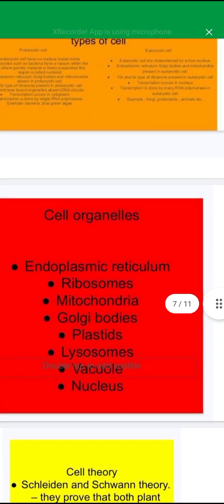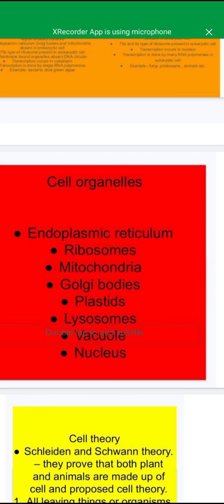Now, cell organelles. There are various cell organelles present in the cells, like endoplasmic reticulum, ribosomes, mitochondria, Golgi bodies, plastids, lysosomes, vacuoles and nucleus. Endoplasmic reticulum is a network of membranous canals filled with fluid. There are two types: rough endoplasmic reticulum and smooth endoplasmic reticulum. Rough endoplasmic reticulum helps in the manufacturing of proteins, and smooth endoplasmic reticulum helps in the production of lipids.